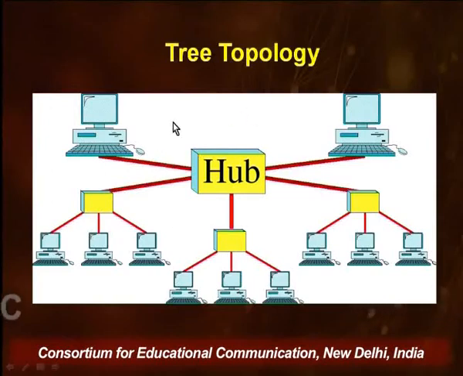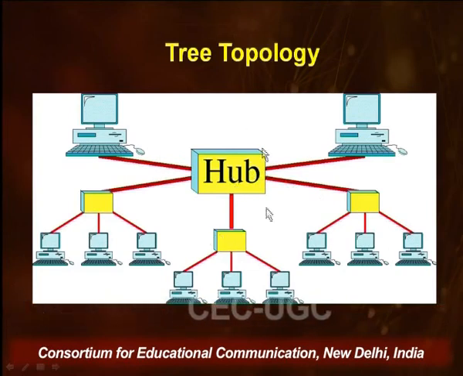Now this is also a topology where there is a mixture of topologies, but the different topologies are similarly configured. There is a hub, then there are smaller hubs. That means there is one main star topology and then there are smaller star topologies. The main topology is carried forth in various branches. So it's not that I will have a star mixed with a ring and a tree and a bus.